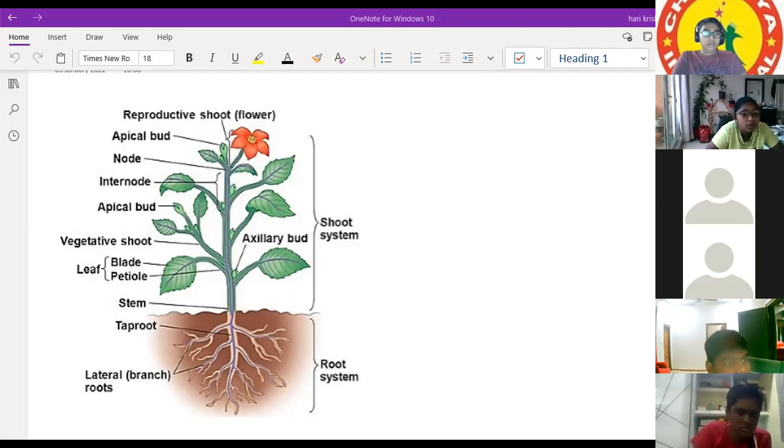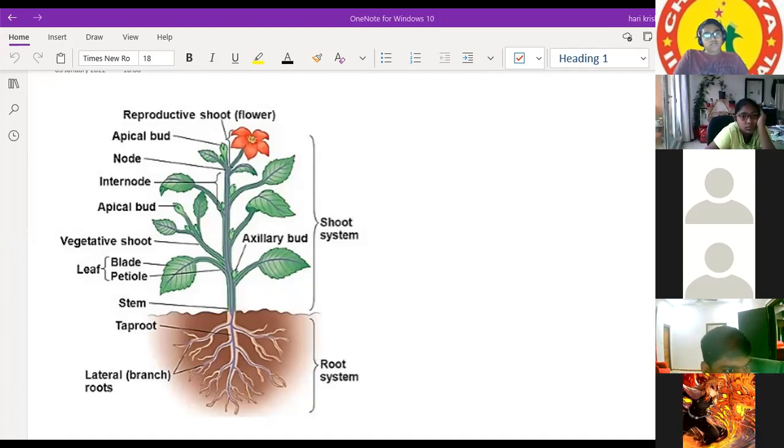Node is like a portion. There are actually different kinds of nodes, and buds also will be there. If we can see the apical bud there, it allows the plant to grow in a vertically upward direction. A few buds are also formed, and those buds will again develop into flowers actually. That is called axillary buds.